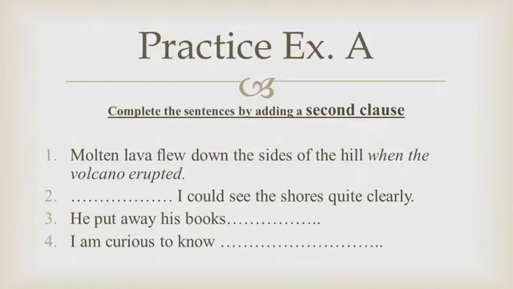I could see the shores quite clearly. He put away his books. I'm curious to know. Like I have solved sentence number 1, you have to solve sentence number 2, 3 and 4. Give a clause to sentence number 2. When you could be able to see the shores quite clearly. You must have some idea. Practice these exercises. You are given the answers at the end.